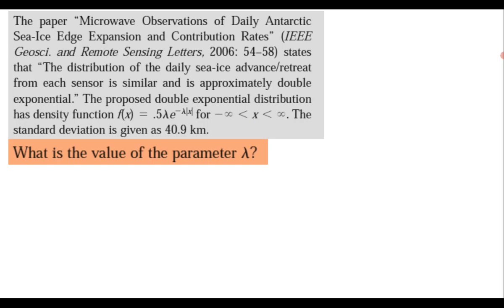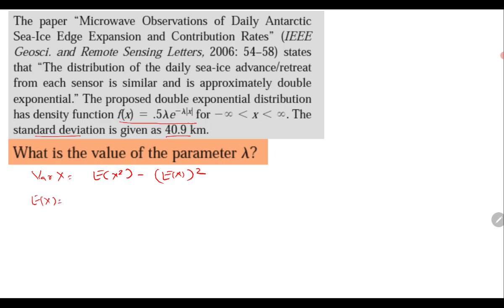The next one says that you are given a density function and standard deviation. You need to compute the parameter lambda. So try it by yourself. Once standard deviation is given, you need to compute it. So first you need the variance of x, which is expectation x square minus expectation x whole square.